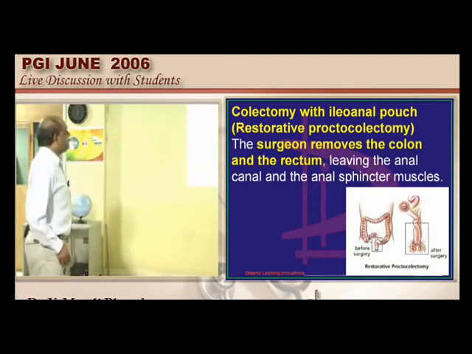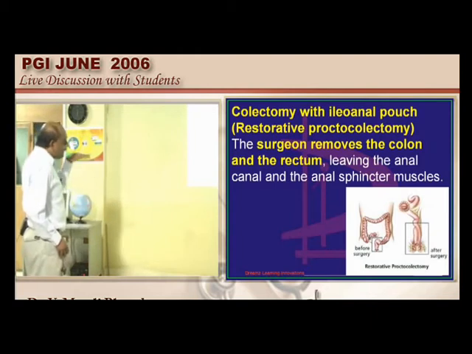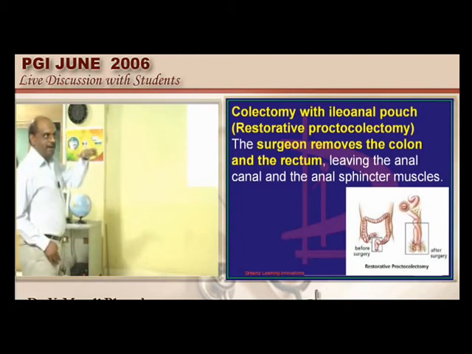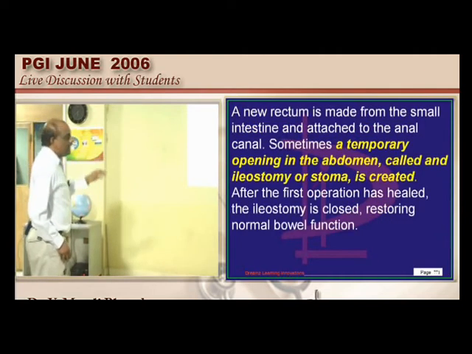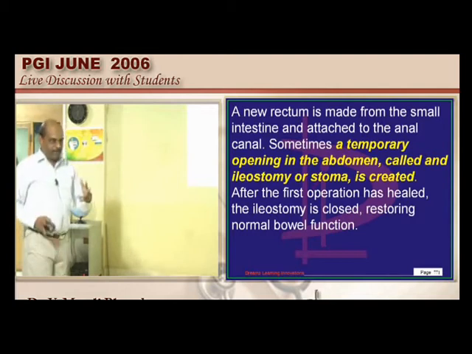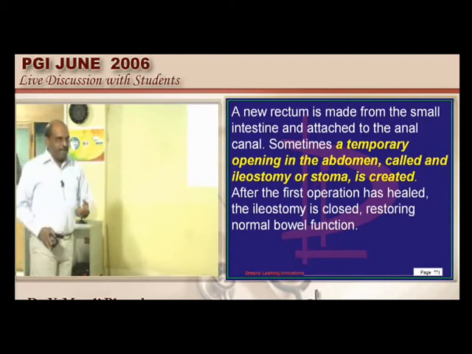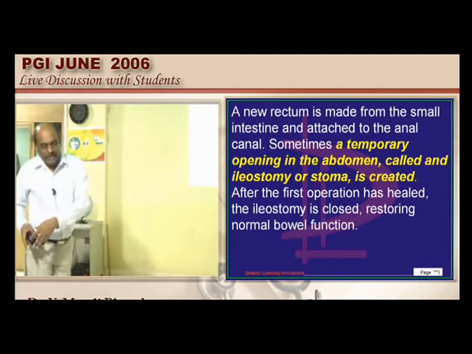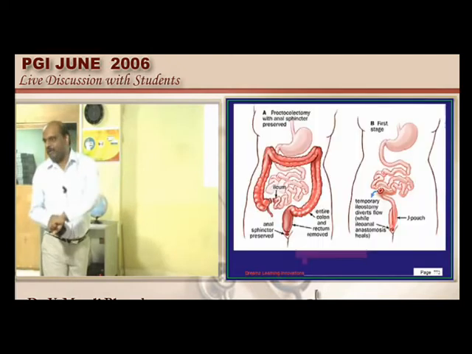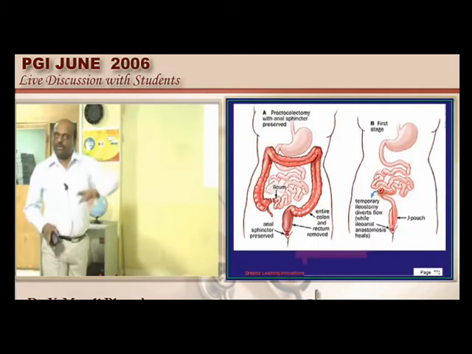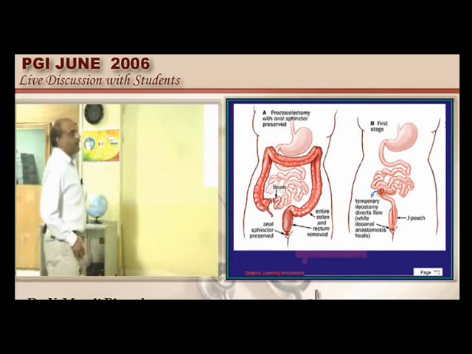Here the colon and rectum are removed and the anal canal and the sphincter are untouched, and they still have the continence retained with them. Typically you will be leaving initially one stoma after removing the colon and rectum, and after the lower end heals, that stoma is closed, and then you bring that ileum and join it with the anus. So that is typically called the restorative proctocolectomy.